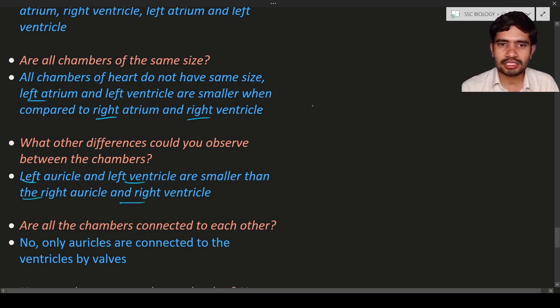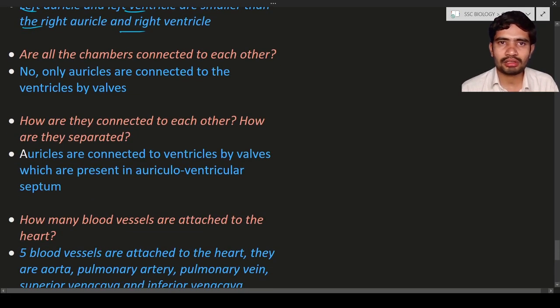Next, are all chambers connected to each other? The answer is no. The chambers are separated by the septa. Only the auricles are connected to the ventricles by walls. What are those walls? The tricuspid valve and the bicuspid valve. The tricuspid valve is present between the left atrium and left ventricle, and the bicuspid valve is present between the right atrium and right ventricle.